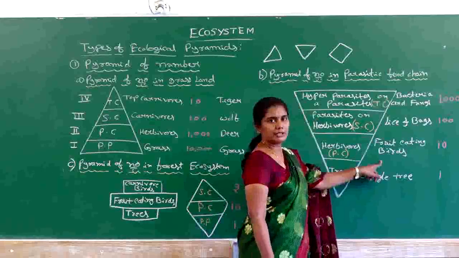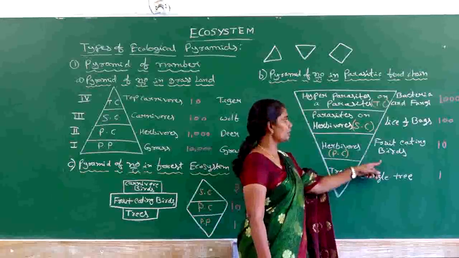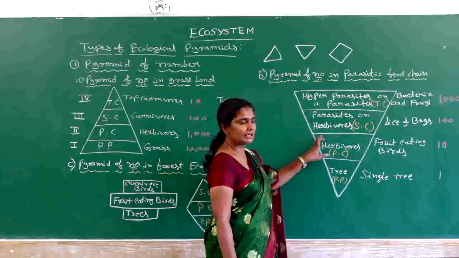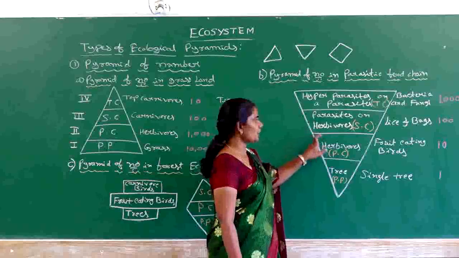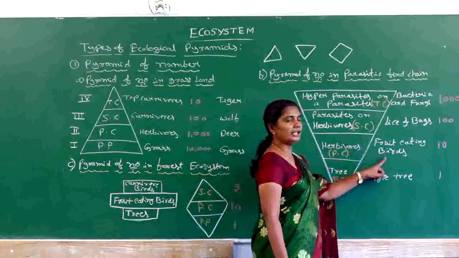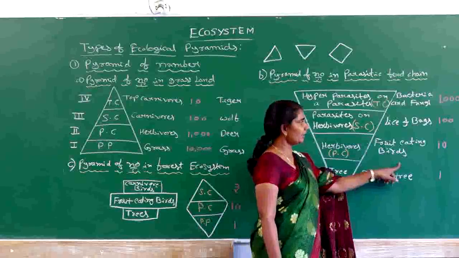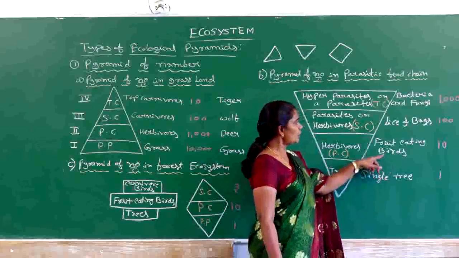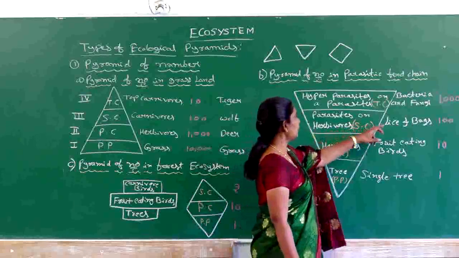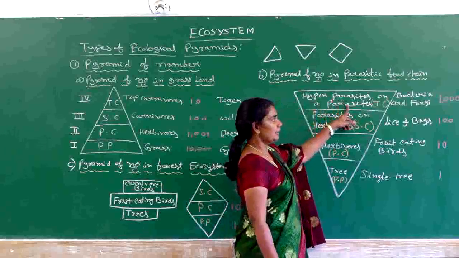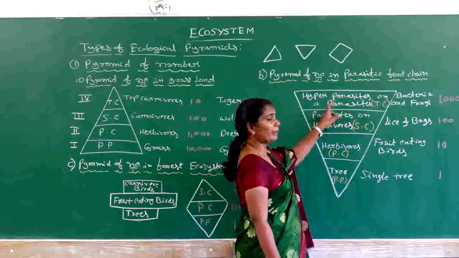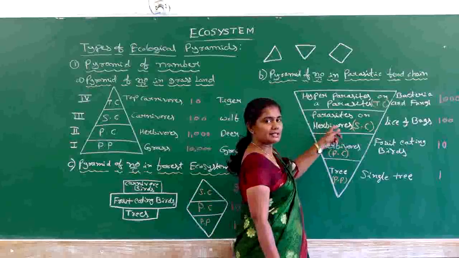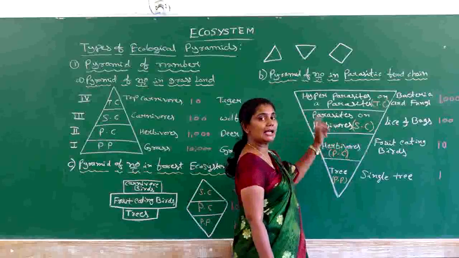body. So the lice and bugs, which are nothing but parasites, are going to take shelter over the body of the fruit eating birds. So their number is also more when compared to the birds. Now the next level is nothing but the hyperparasites. The hyperparasites are nothing but parasites over the parasites. Those are considered as hyperparasites.